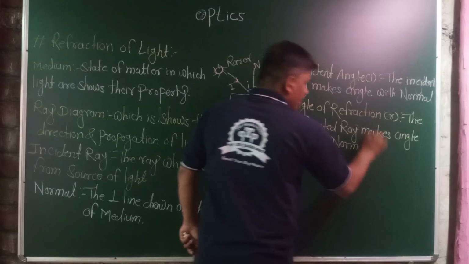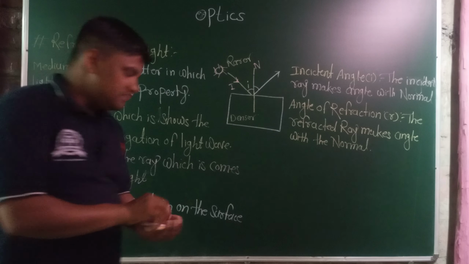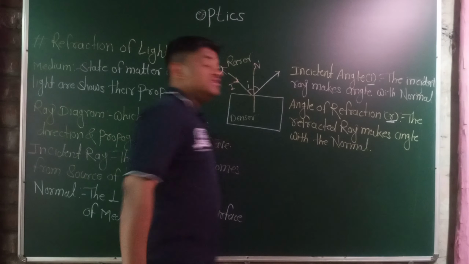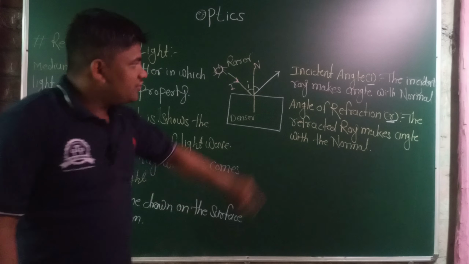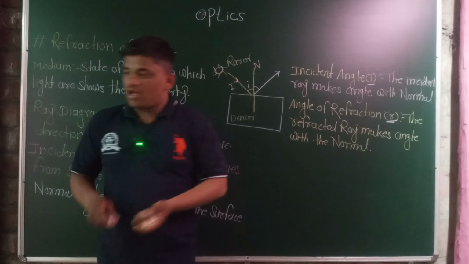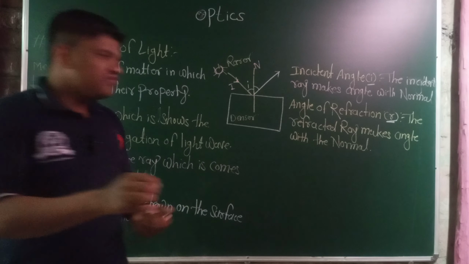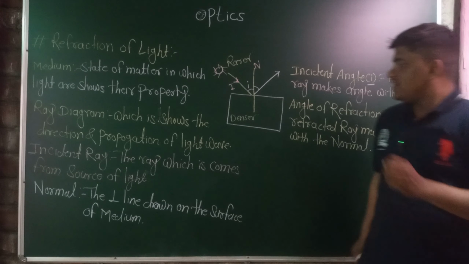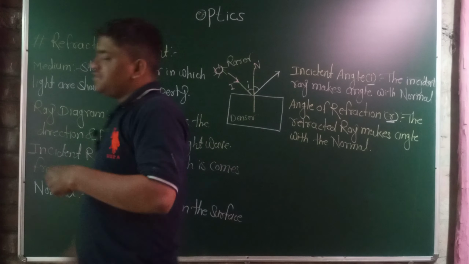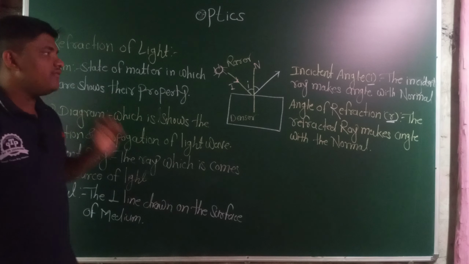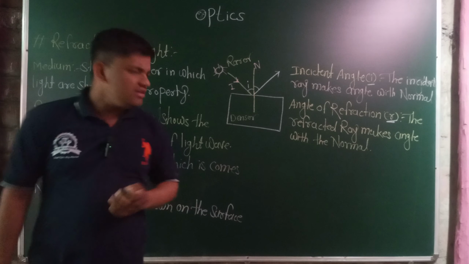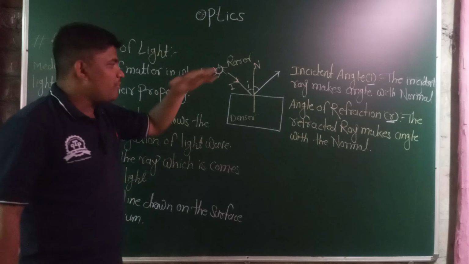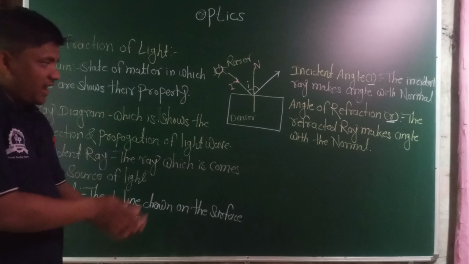This is called the angle of refraction, which is denoted as small r, and the angle of incidence, or incident angle, is denoted as small i. And the most important definition we want to discuss in this lecture is the refraction of light. What is the process of refraction of light, or what is the definition of refraction of light?